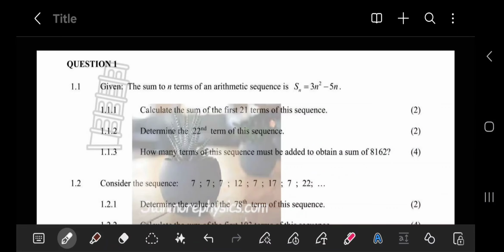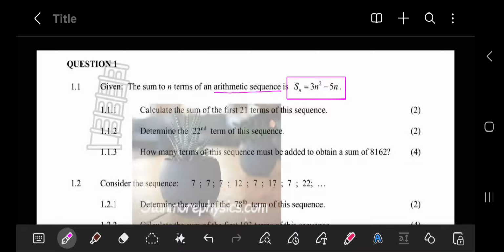So here we have question 1, and 1.1 says, given the sum to n terms of an arithmetic sequence, Sn is equal to 3n squared minus 5n. Now, even though it doesn't look like it because we've got n squared and another term within, it is arithmetic since they've mentioned that, okay? And here is the sum, 3n squared minus 5n.